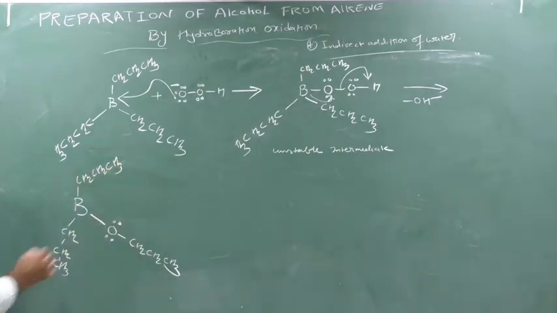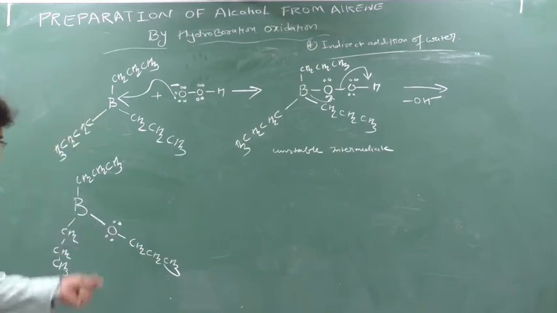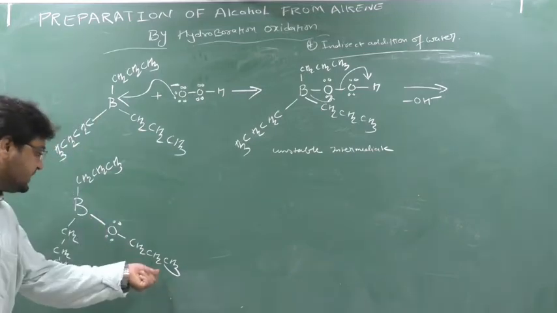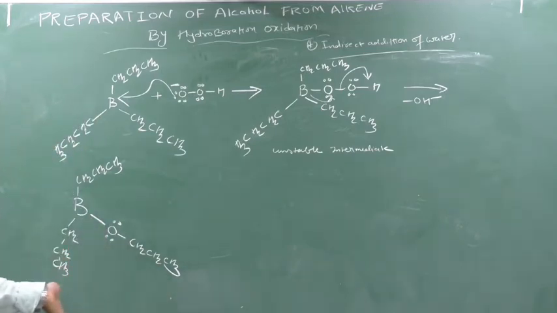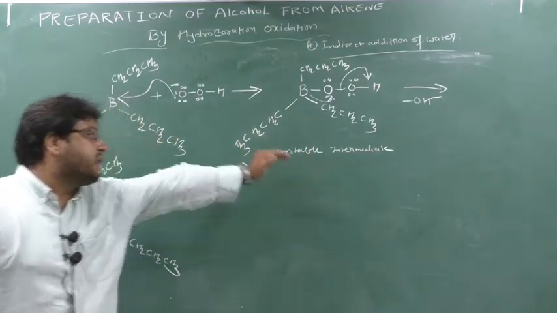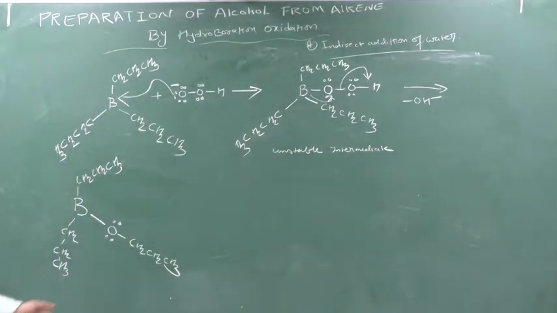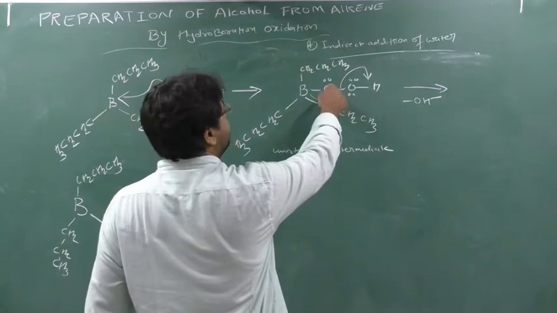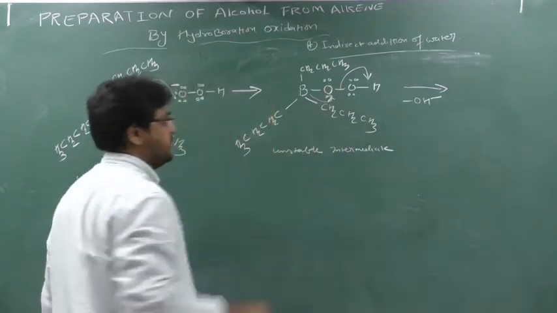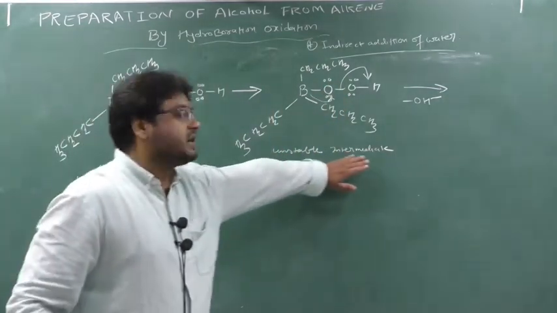Okay? So now you can see here, boron has how many capacity to make a bond? 3 bonds. See, 3 bonds, 1, 2, 3, stable. How many bonds does oxygen need to be stable? 2 bonds. See, 1 bond with boron, 1 bond with this CH2, CH2, CH3. Oxygen is also stable. So this unstable intermediate will convert into this stable species. How? Just by oxygen forming a partnership with the CH2, CH2, CH3. Understood why this is an unstable intermediate?